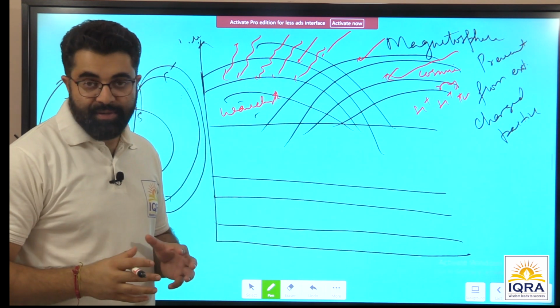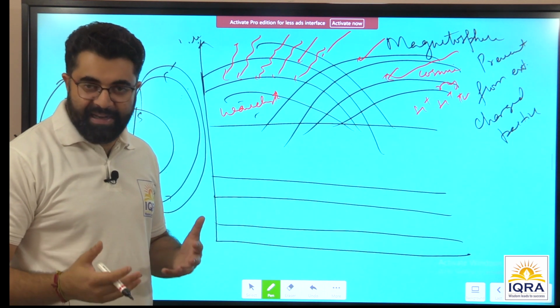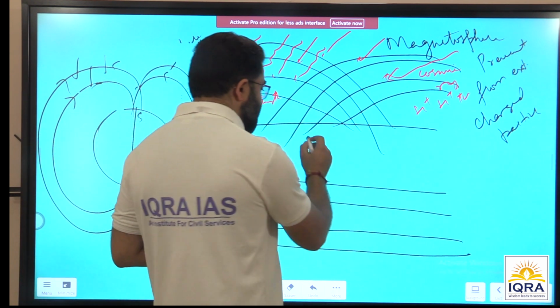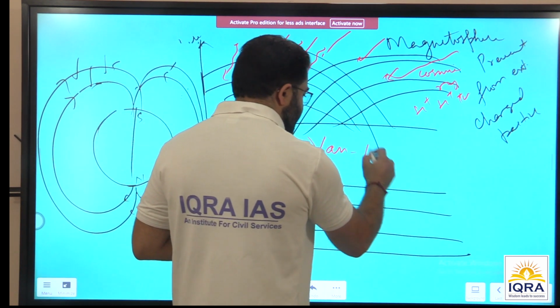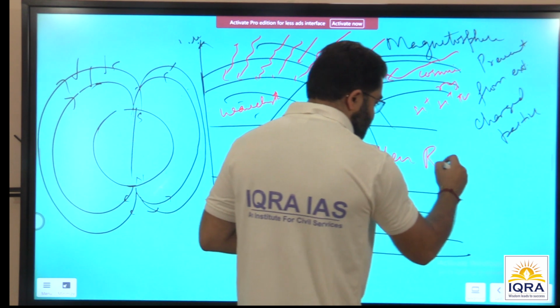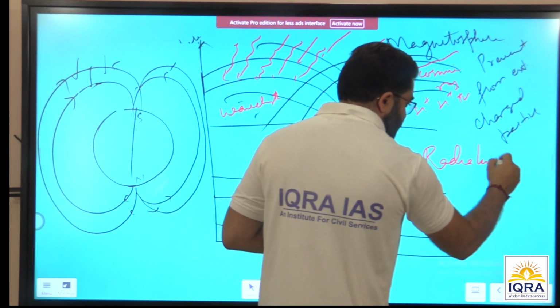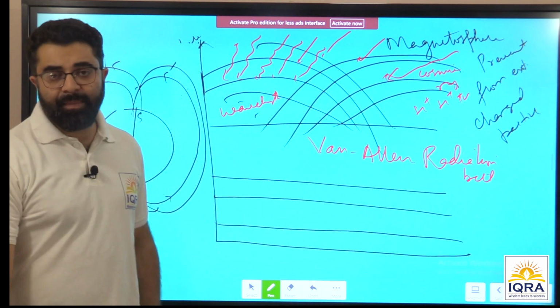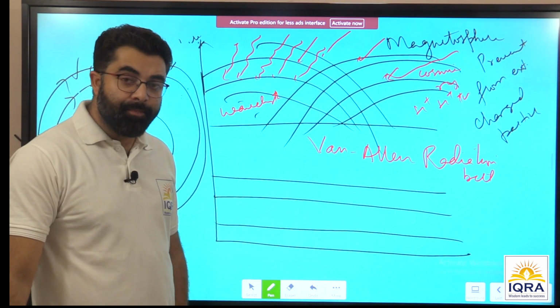And because if there are wavelengths, there are different colors, right? This radiation belt is called Van Allen's radiation belt. A very strong radiation belt formed in the magnetosphere.